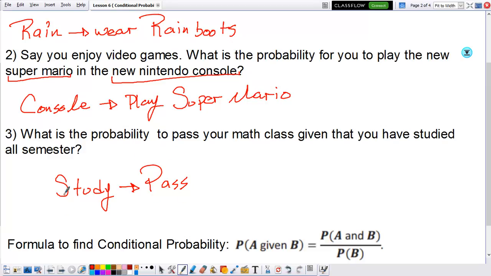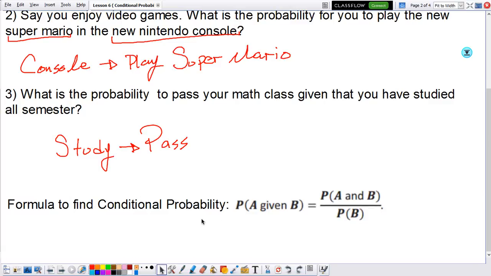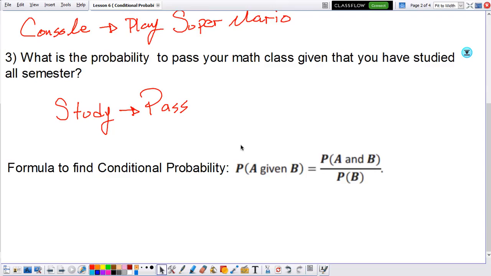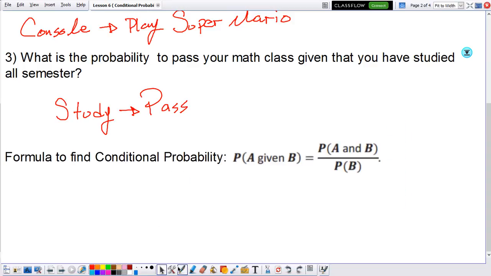So these are some examples of conditional probabilities, because remember that conditional probability is the probability of an event to happen knowing that another event has already happened previously. These were just examples. We're not looking for the actual probability, because here is how you find the probability when we talk about conditional probability. This is just a formula that we need to get familiar with.